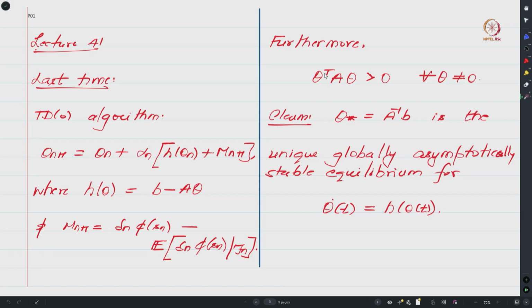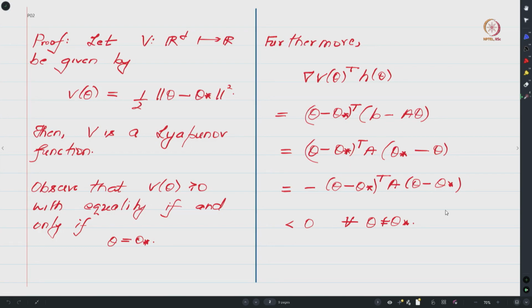And the claim that we would like to formally show today is that theta star, which is defined to be A inverse b, is the unique globally asymptotically stable equilibrium for this ODE, theta dot of t equals h of theta of t. There are multiple ways of showing this, and one of them is by using Lyapunov functions. So towards that we will try to cook up the following Lyapunov function.